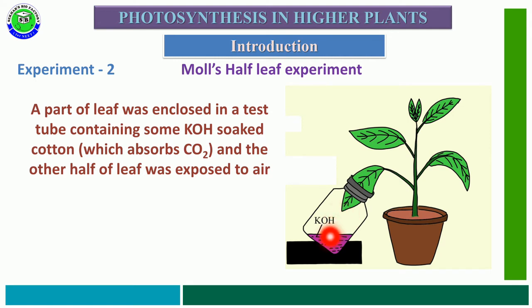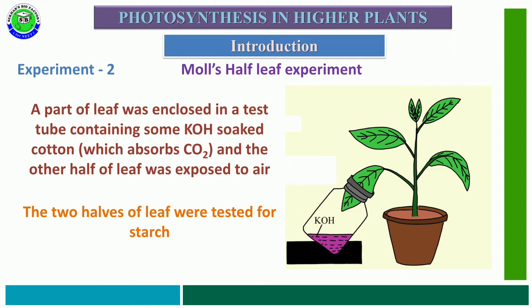This beaker contains KOH solution, and this KOH solution has a nature to absorb the carbon dioxide present in its surroundings. Half of the leaf is inserted into the beaker and the remaining half is exposed to air. After a few hours, the entire leaf is subjected to the iodine test